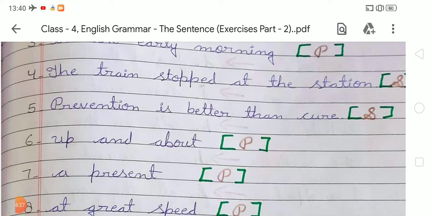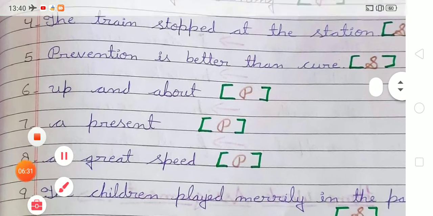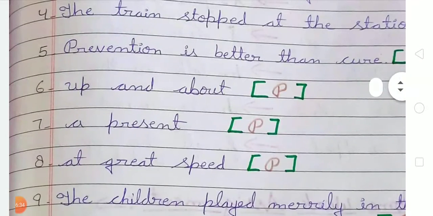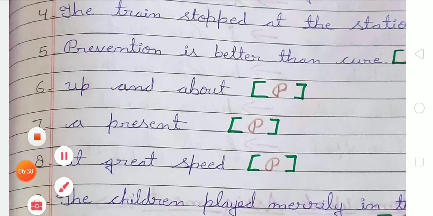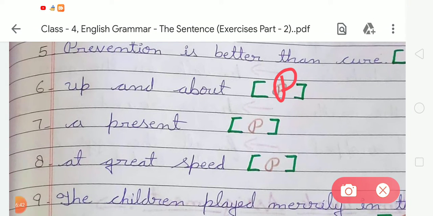Okay. Now the next is number 6, "Up and about." Tell me, do these given words not make any sense? Yes, they do not make any sense. So we have to write P here, because it is a phrase. Now the seventh, "Present." Student, it's also a phrase. It is also an example of a phrase. So we have to write P here.